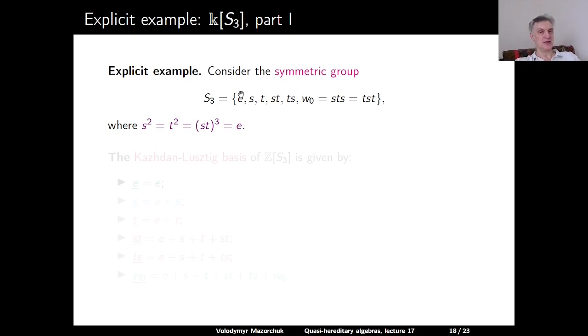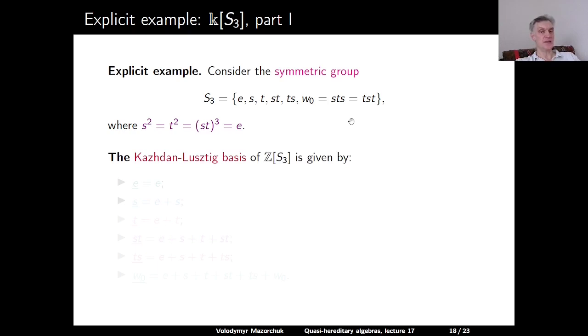So S3 has the identity and then 2 Coxeter generators S and T, and then the remaining elements are ST, TS, and STS, which is equal to TST, and this is usually denoted by W0. And the Coxeter relations defined in S3 are S squared is the identity, T squared is the identity, and STS is equal to TST, which we can write as (ST) to the power 3 is the identity.